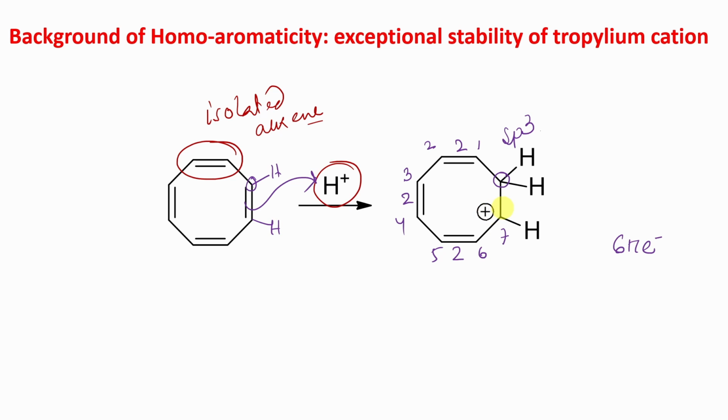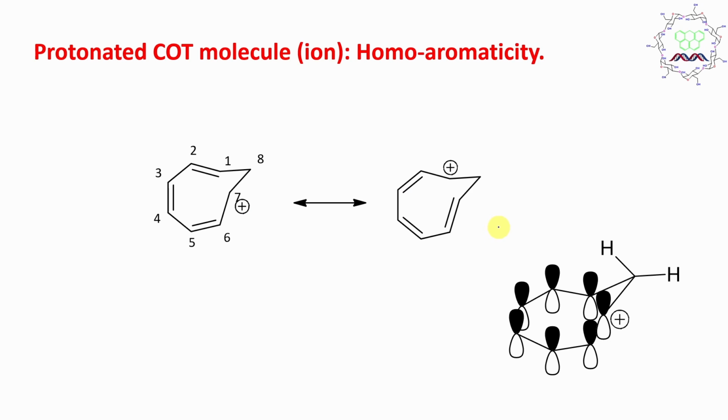Positive charge means a deficiency of electrons, but still the cation has a p orbital, sp2 hybridized, so it can undergo conjugation and result in some kind of stabilization. Question: how? You can see carbon number 1 and carbon number 7 are pretty close. So in three-dimensional space, this p orbital can overlap, and this is the basis of homoaromaticity.